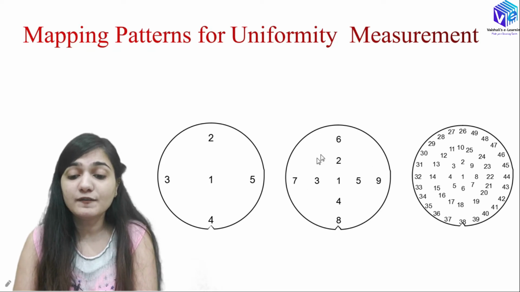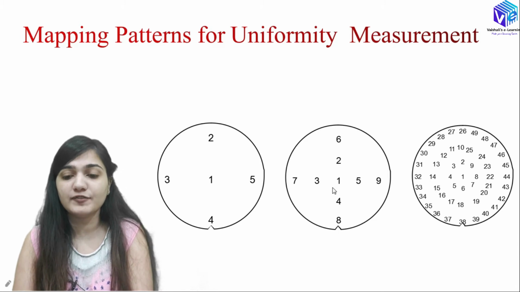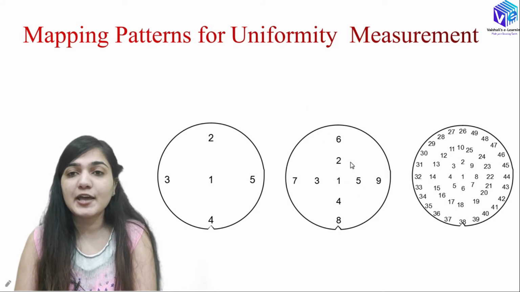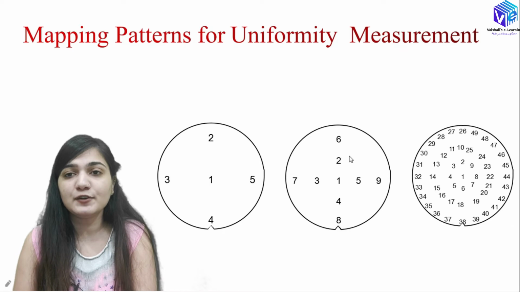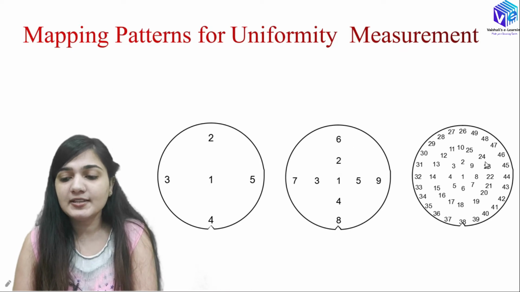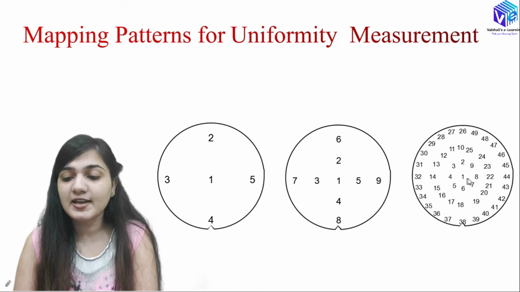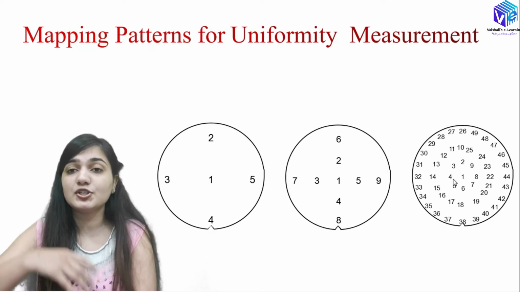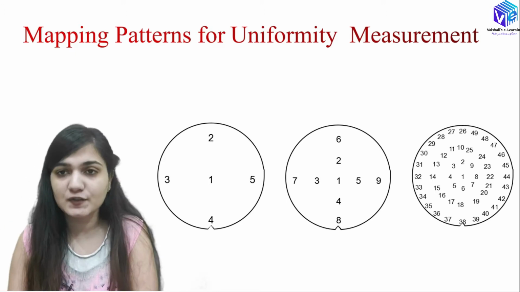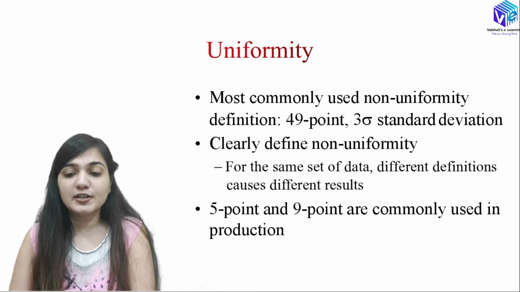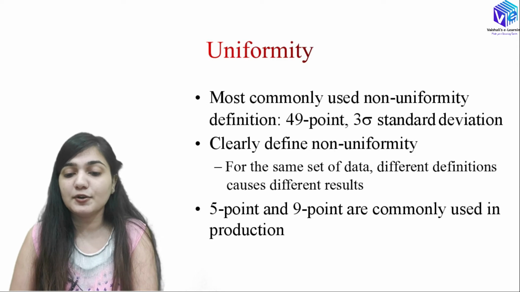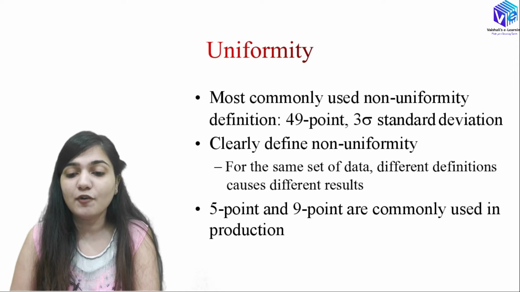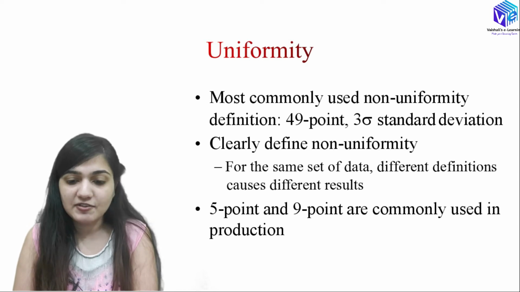So at all of these locations I am measuring all of the parameters. In this scenario I am getting better measurement of uniformity. In this further scenario, you can see we have a lot of points, and at a lot of points I am measuring the non-uniformity, which will improve my calculations of the uniformity. The most commonly used non-uniformity definition is the 49.3 standard deviation definition.